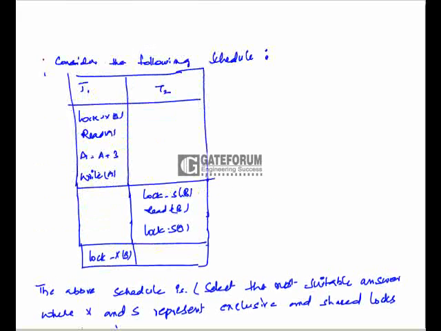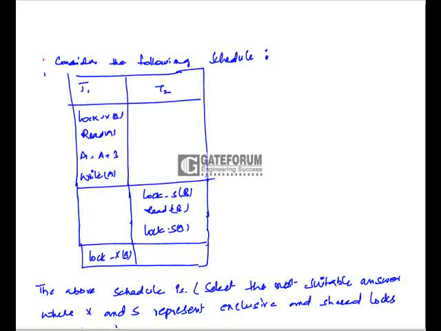A schedule consisting of two transactions T1 and T2 is given, and we have to identify if that particular schedule is allowed under basic 2PL, that is the basic two-phase locking protocol. If it is allowed under basic 2PL, then we have to identify whether there is a deadlock or not.